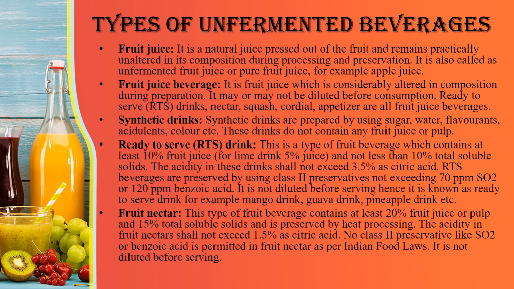Next is types of unfermented beverages. We see the two types, fermented and unfermented beverages. But in the unfermented beverages, which types of beverages are included? Firstly, fruit juice. It is a natural juice pressed out of the fruit, remains practically unaltered in its composition during processing and preservation. It is also called unfermented fruit juice or pure fruit juice, for example, apple.